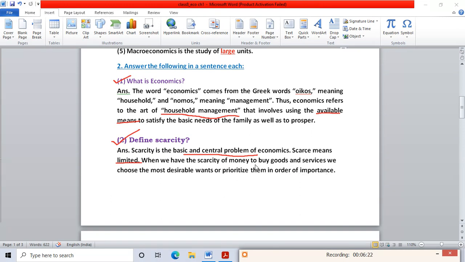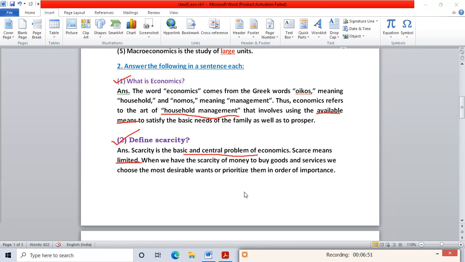Suppose we have less money. Suppose you have only 20 rupees, and from that 20 rupees you want to eat something, buy some toys, or watch a movie. So what will you do? You can do only one of these things with 20 rupees. You'll eat food with that money, and watching the movie and buying toys or notebooks you can do later on. So first of all you'll eat food, that is your priority from that small amount.